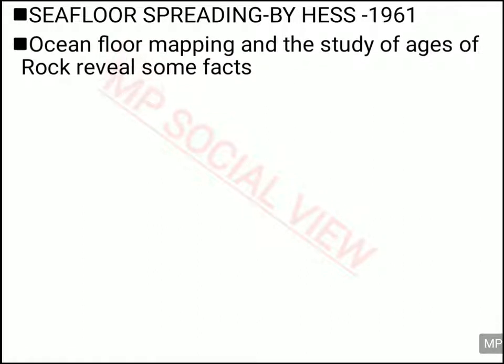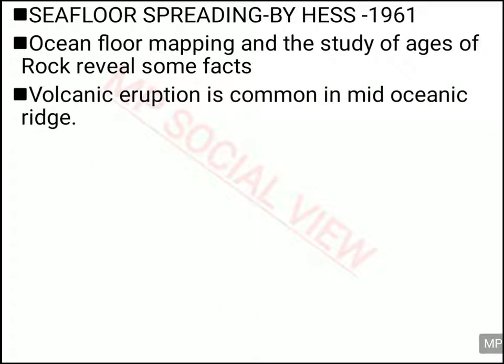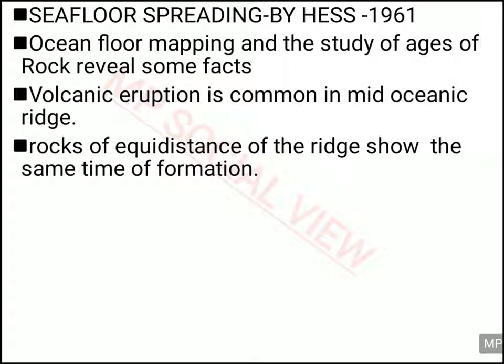Alright, now we are going to see another theory to explain the position of oceans and continents. This is the sea floor spreading theory by Hess, and he gave this theory in 1961. According to him, the ocean floor is spreading. When the ocean floor mapping was done and the ages of rock were found out, they found that because of volcanic eruption, the mid-oceanic ridges have been formed. So they started studying the rock ages, and they found some interesting facts, like rocks at equal distance having the same age, the same time of formation.